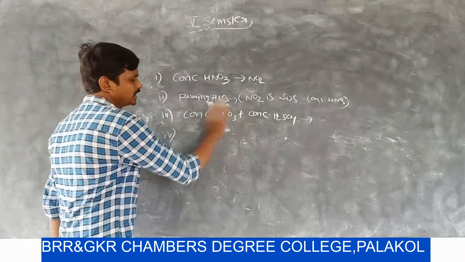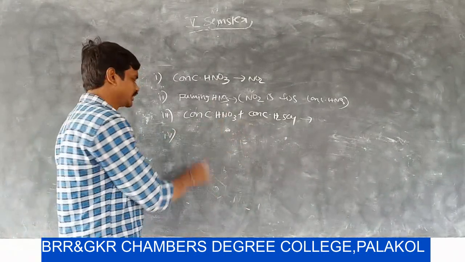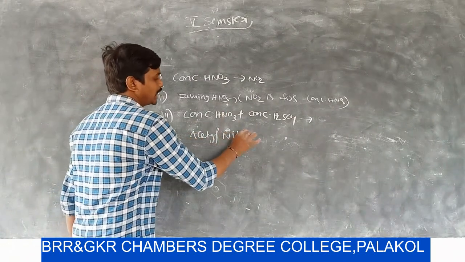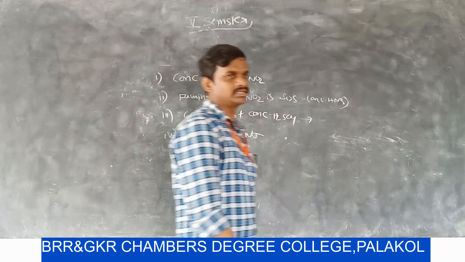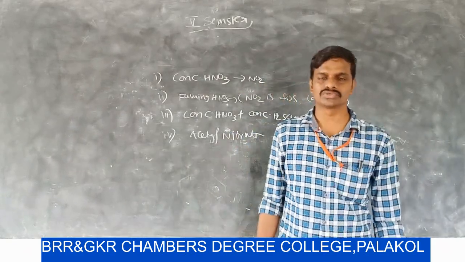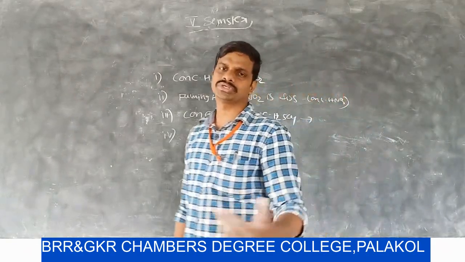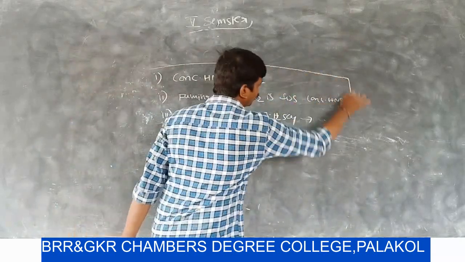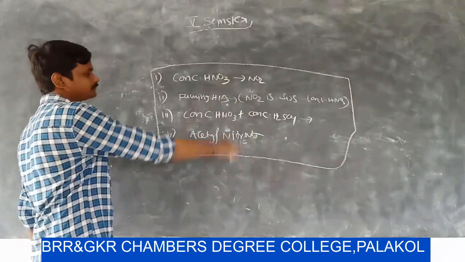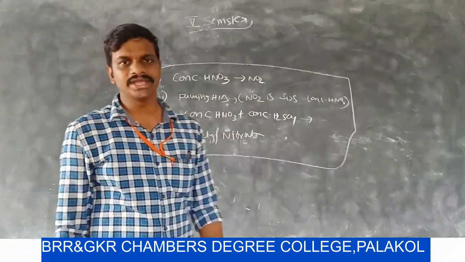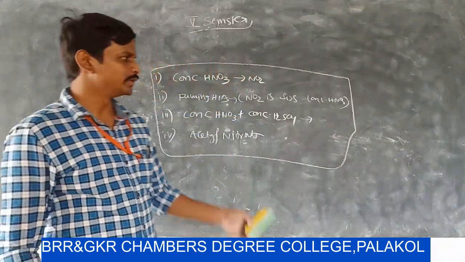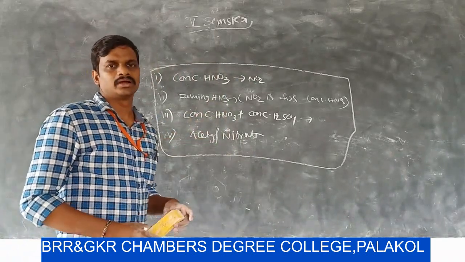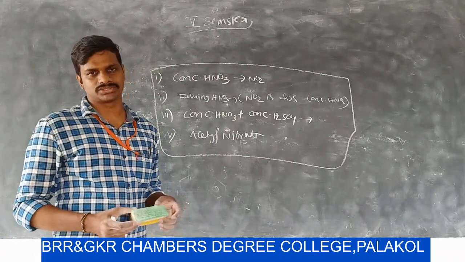By using this reagent also we can do nitration, and the final reagent is acyl nitrate. By using acyl nitrate we can also introduce NO2 to the molecule. All four of these reagents are useful for nitration reactions. By using these reagents we can prepare nitrohydrocarbons.